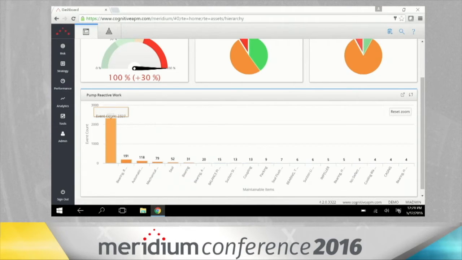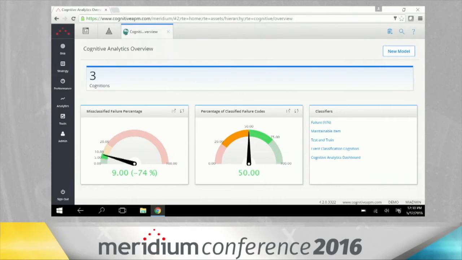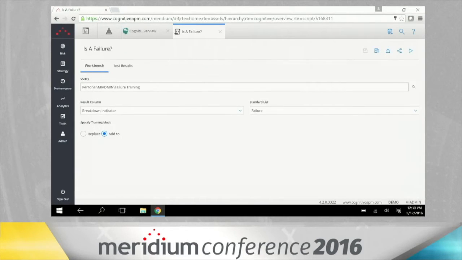Third down, all right. So, earlier you were talking about how you were having problems identifying whether something was a failure or not. Right. Okay, so I've launched our cognitive analytics overview screen, and I'm going to launch this failure classifier. Now, a classifier is a very technical thing that you put a lot of data into, and out comes a prediction or a result. So at Meridium, we try to simplify these things down so that if you can build a query in Meridium, you're able to run our failure classifiers and get the results out of them. So let's stop talking about it, let's take a look.